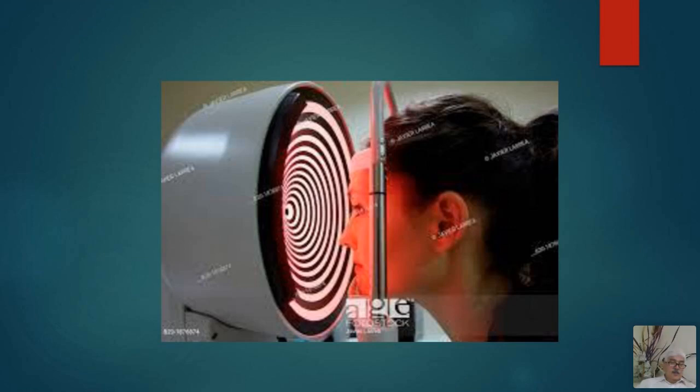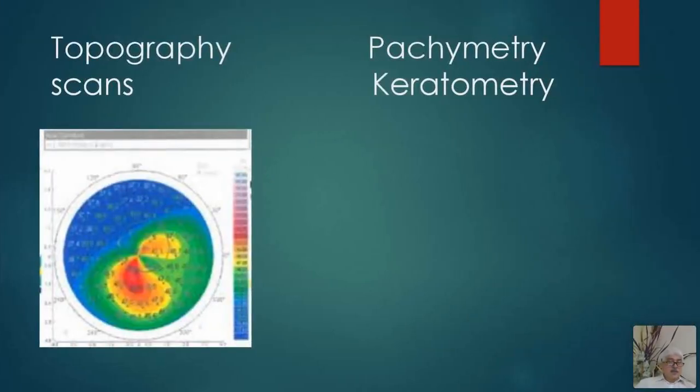This is the scanning machine. It projects the image of these circles onto the cornea, and then it receives those, and they can be color coded and represented in the shape of certain scans. The scans look like this. This is called corneal topography. Corneal topography scan. There are different types of scans which are available here: the Orbscan, the Galilei scan, the Pentacam scan. These are different types of scans which are available.